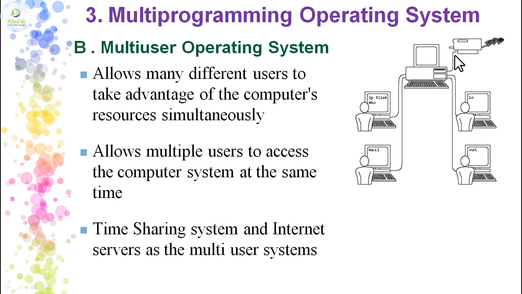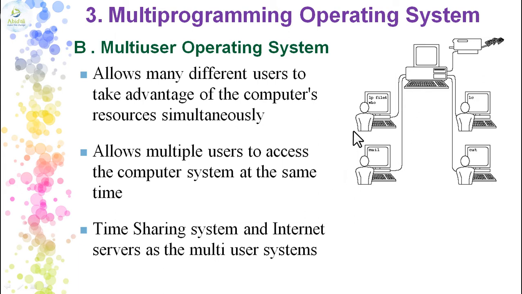But if there is a hardware, let's consider a printer, and a printing job needs to be performed, then all the persons will not get an individual printer. Instead, the main computer to which all others are connected will have the printer. You submit the printing job for that. So this is sharing of the hardware, and Microsoft Office was an example of sharing the software. It allows multiple users to access the computer system at the same time.